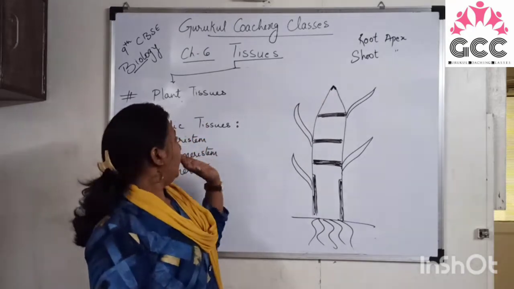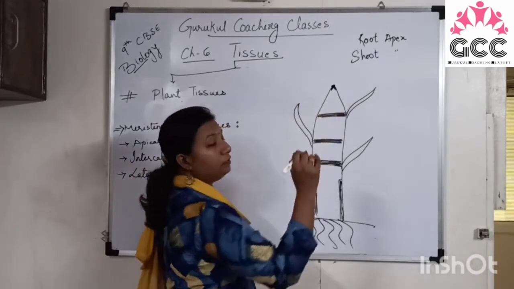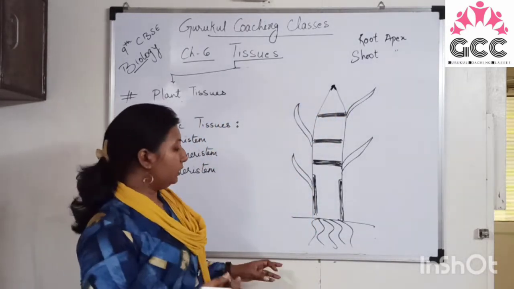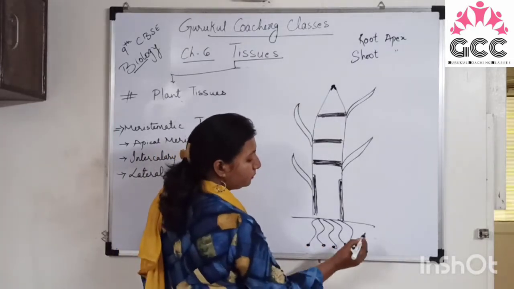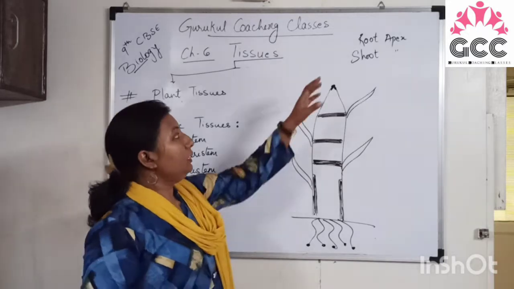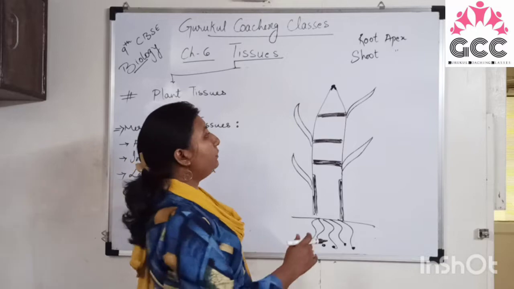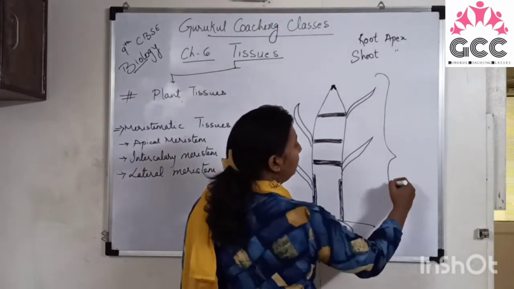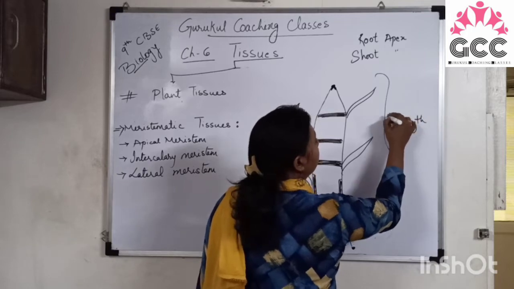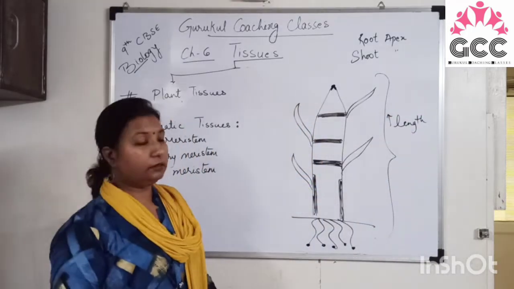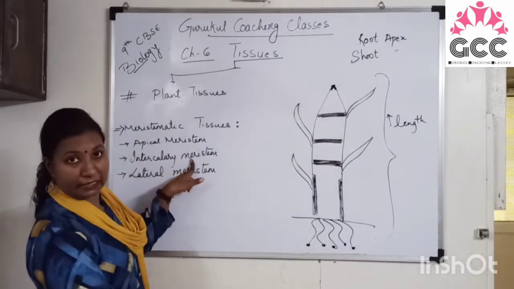Right? So apical meristem is generally present at the tip of the shoot apex. Okay, and it is also present at the tip of the roots. Right? So it is responsible for increasing the length of a plant. Its function is to increase the length. Is it clear? Then next we have the intercalary meristem.